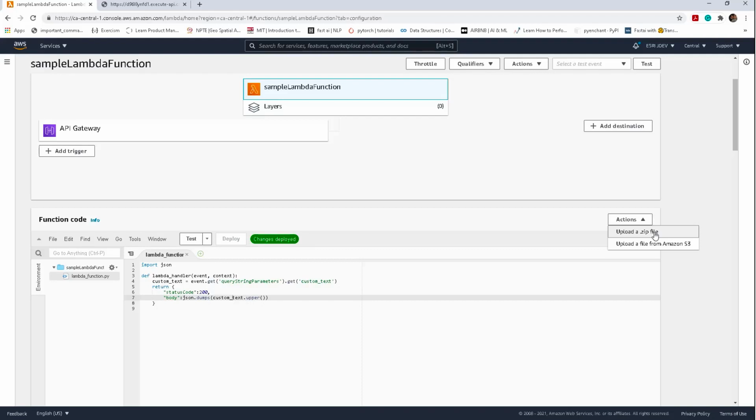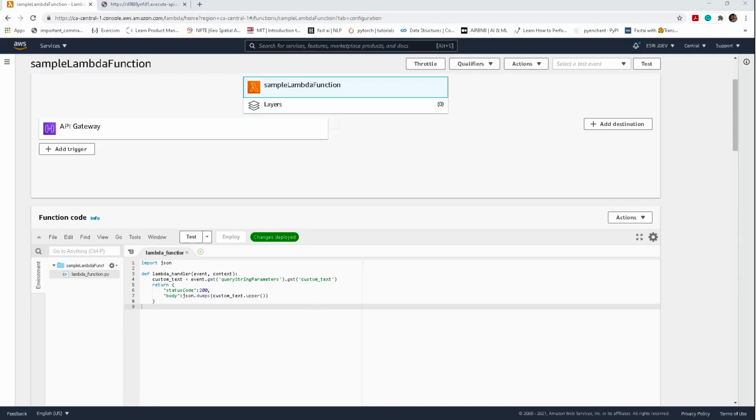And another thing to note here is that if we upload a zip from here and it exceeds the size of 10 MB, we won't be able to see this code editor here. A more elegant way to add external libraries is by adding a Lambda layer. A Lambda layer is also a zip file that is available to the Lambda function, but that zip file is not loaded in the same directory as the lambda_function.py file. Instead, it is mounted onto the /opt directory of the Lambda file system and is accessible through there.